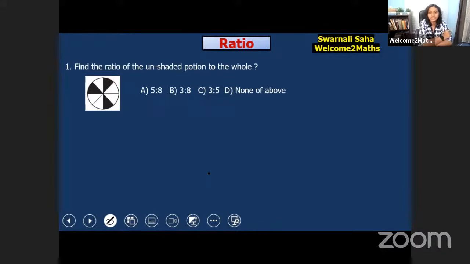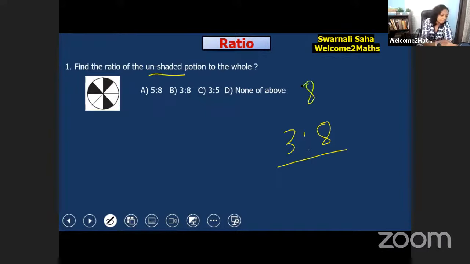No, it's 3:8. Many of you have given 3:8. But you should read the question carefully. Here it says unshaded portion, not shaded, unshaded. Here 3 parts are shaded only, and the total number of parts is 8. So how many parts are unshaded?